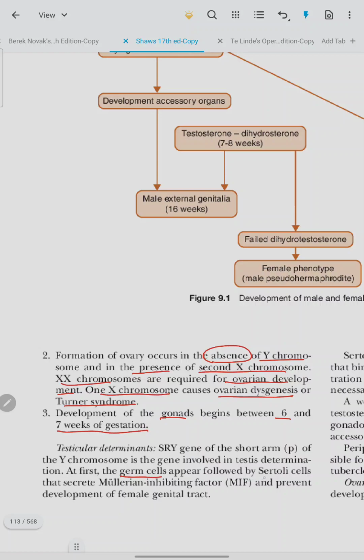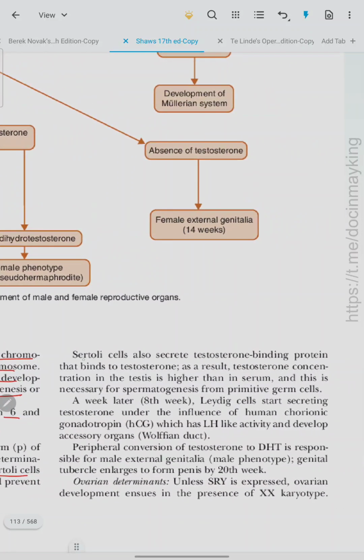At first, the germ cells appear, followed by the Sertoli cells that secrete Mullerian inhibiting factor and prevent the development of the female genital tract. Sertoli cells also secrete testosterone binding protein that binds to testosterone. As a result, testosterone concentration in the testis is higher than in the serum, and this is necessary for spermatogenesis from primitive germ cells. A week later, in the 8th week, Leydig cells start secreting testosterone under the influence of human chorionic gonadotropin, HCG, which has LH-like activity, and develop accessory organs like the Wolffian duct.